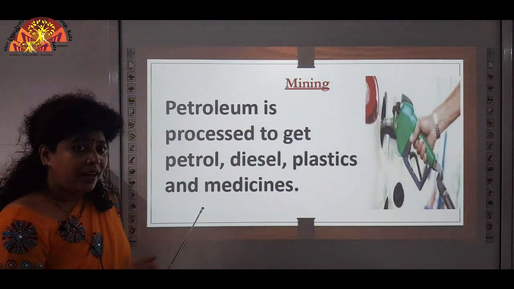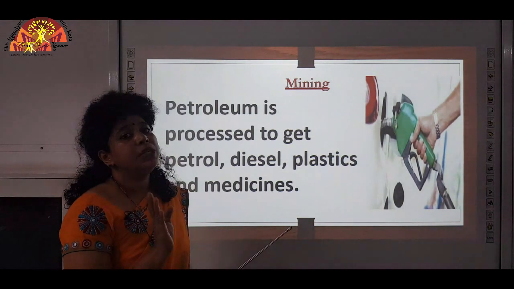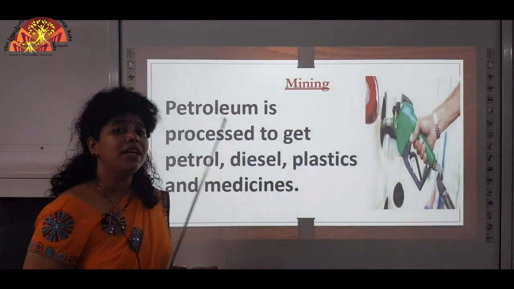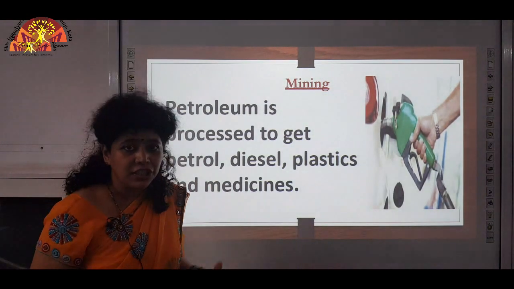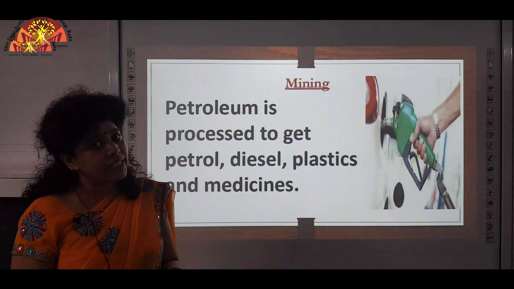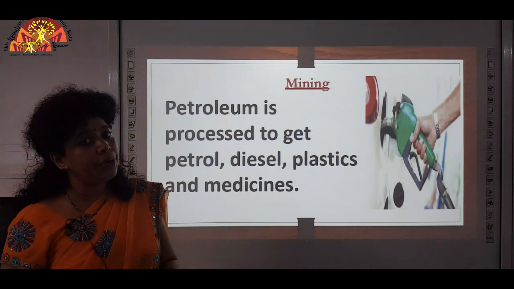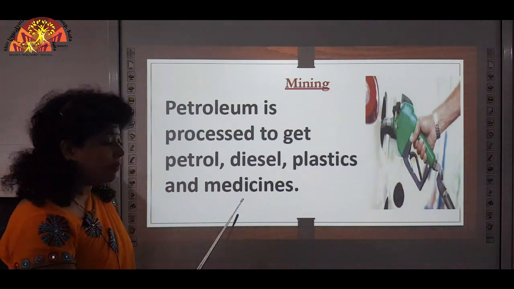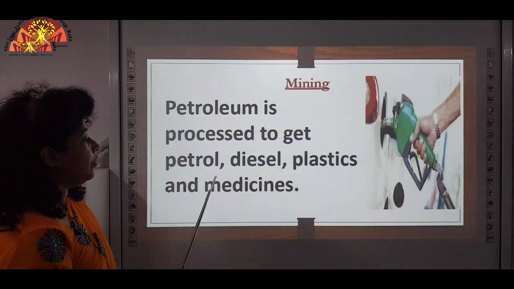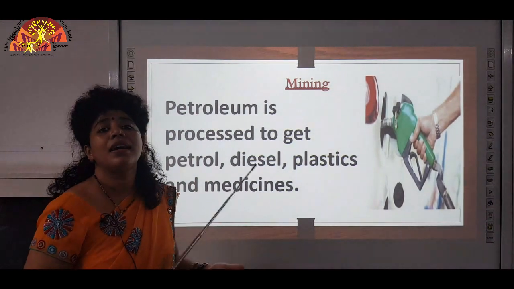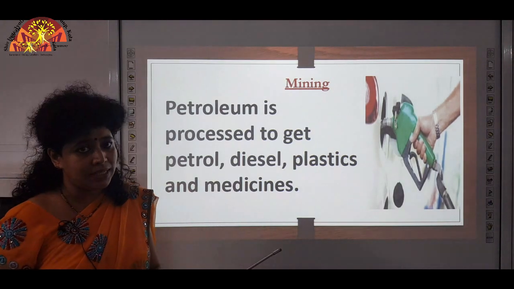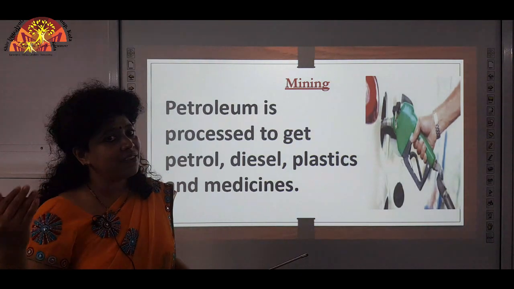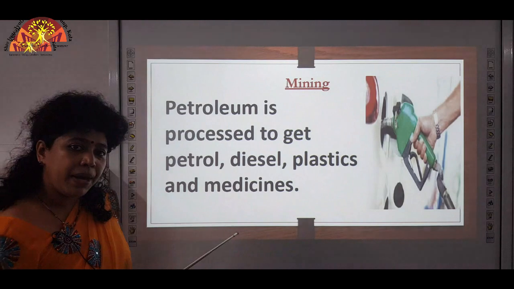And you know that petroleum is also an example of minerals. So what is petroleum used for? You get petroleum in the natural form, and that is also processed. What do you get after processing petroleum? You get petrol, diesel, plastics and medicines. Petrol and diesel are used to run cars, bikes, trucks and buses. So petrol and diesel are the fuel for these vehicles. These are the uses of petroleum products.